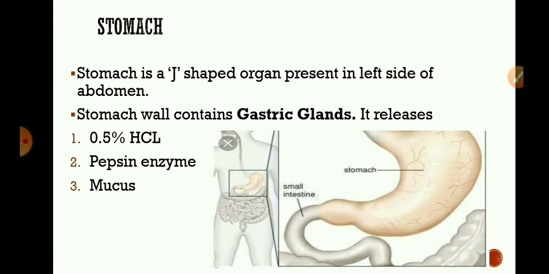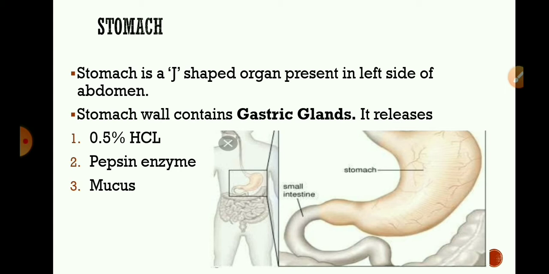Stomach is a J-shaped organ present in the left side of the abdomen. Stomach wall contains gastric glands. The stomach is a large organ which expands when food enters it. The food entering the stomach is churned for about 3 hours. During this time, the food breaks down into still smaller pieces and forms a semi-solid paste.